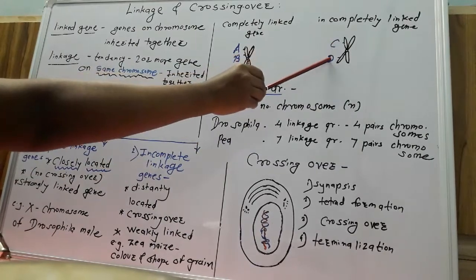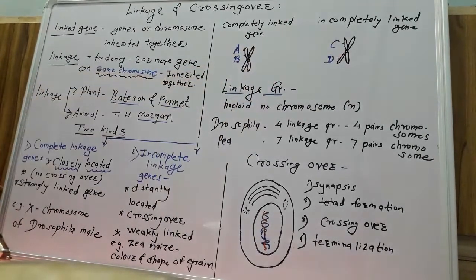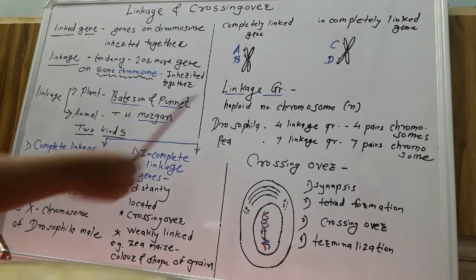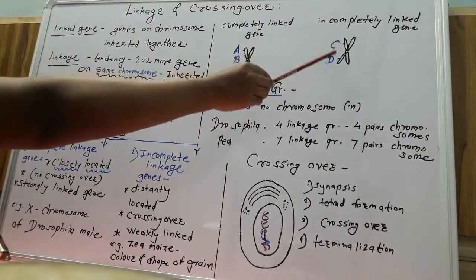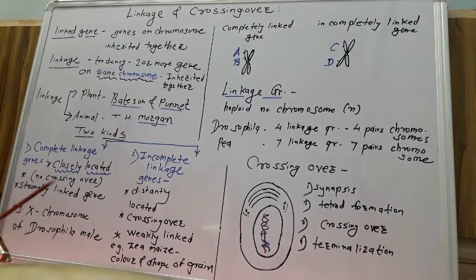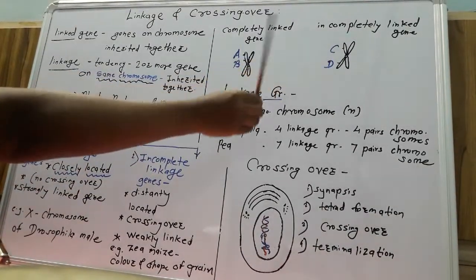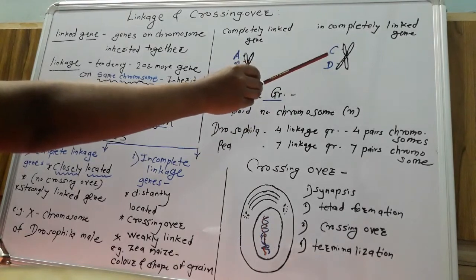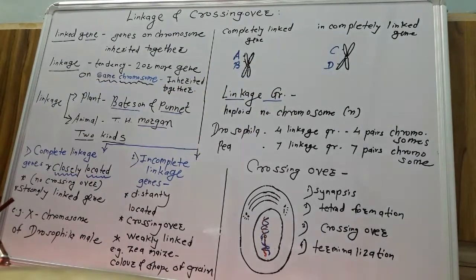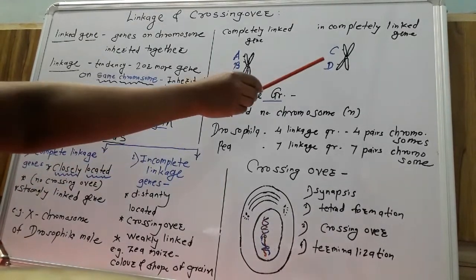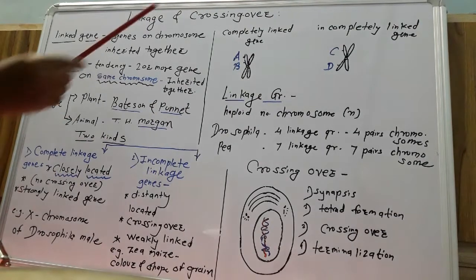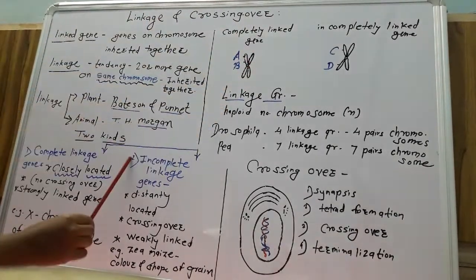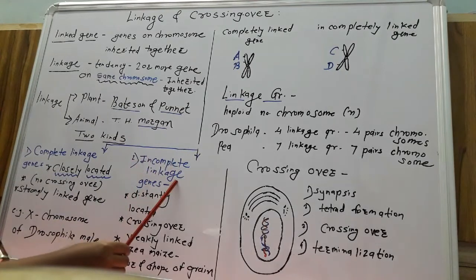They are distantly located on the chromosome. So there is a chance of separation, a chance of crossing over between gene C and gene D. They result in new recombinants by crossing over. So they are known as incompletely linked genes, and these cause incomplete linkage.